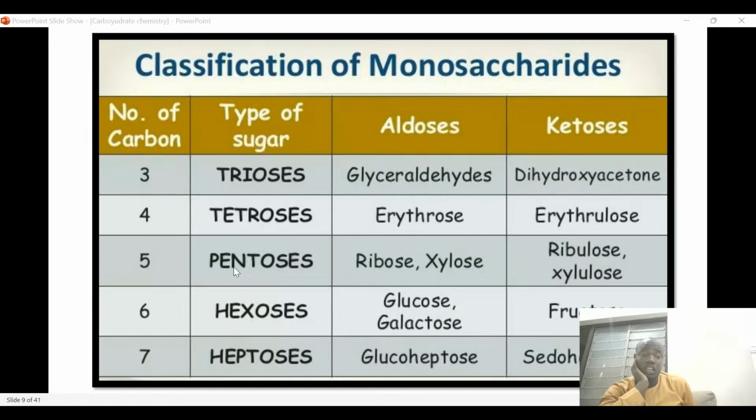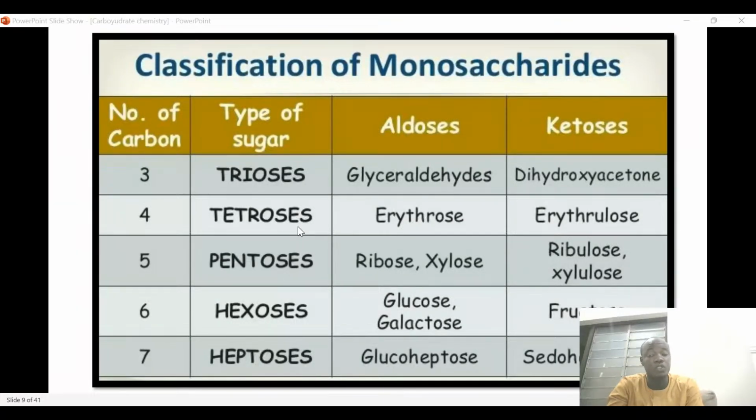And then those with 4 carbons, they are called tetroses. Those with 5, they are called pentoses. An example of aldoses or trioses with 3 carbons, we have glyceraldehyde, and we have ketoses in the case of ketone, those that have ketone functional group.